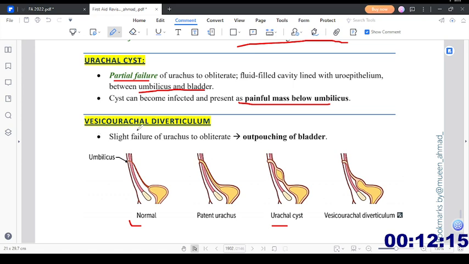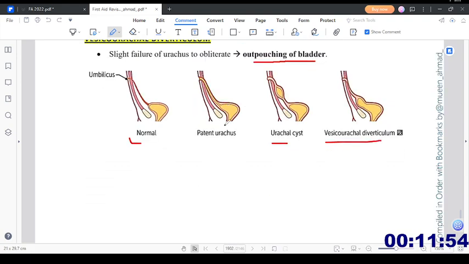And what is vesico-urachal diverticulum? Slight failure of the urachus to obliterate causes an outpouching of the bladder. It was supposed to be fibrosed till here, and if it is not fibrosed, there will be an outpouching of the bladder, something like this. That outpouching of the bladder forms the vesico-urachal diverticulum.